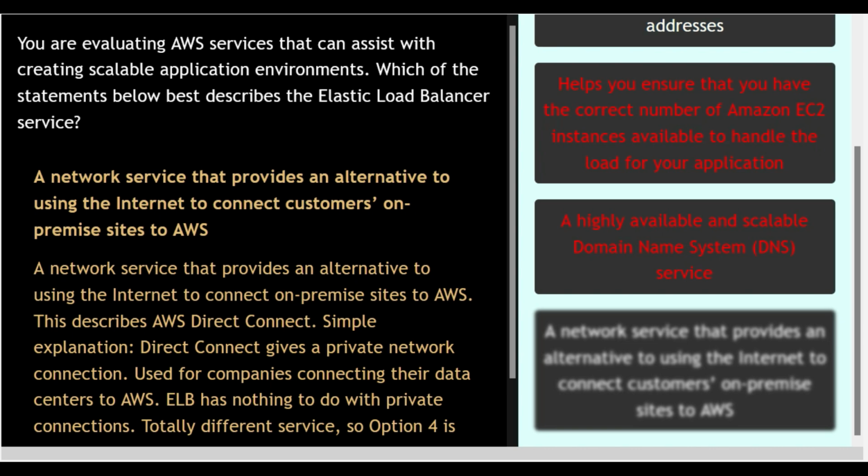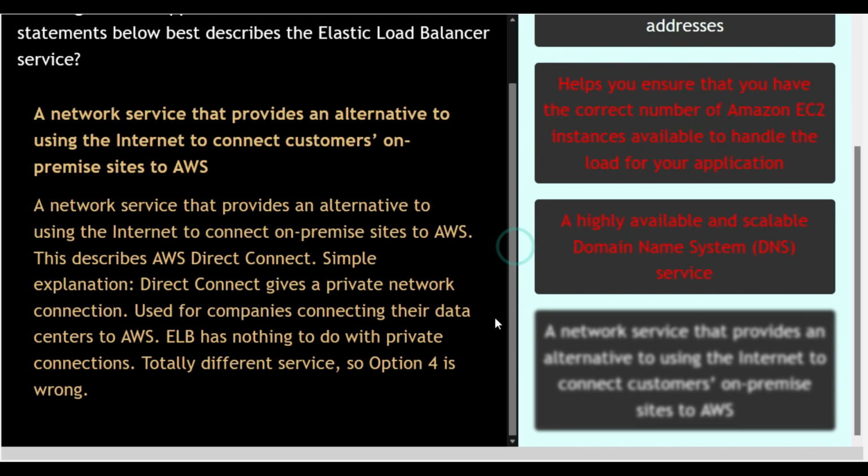Option number 4, a network service that provides an alternative to using the internet to connect customers' on-premise sites to AWS. Simple explanation. Direct Connect gives a private network connection used for companies connecting their data centers to AWS. ELB has nothing to do with private connections. Totally different service. So number 4 is incorrect.